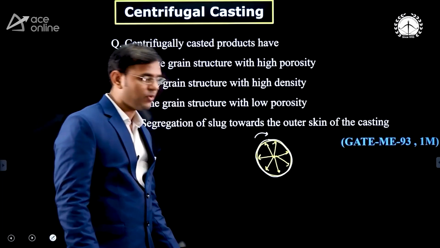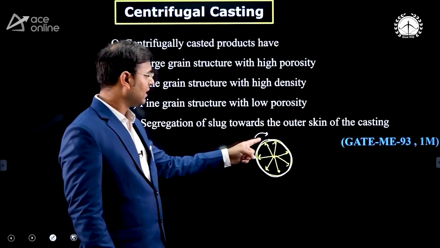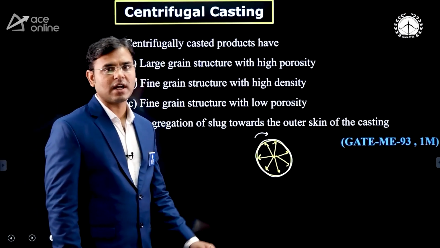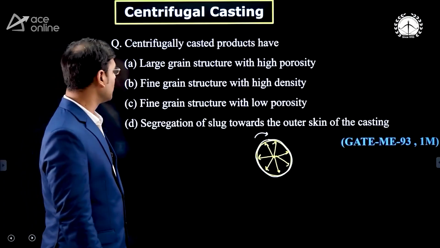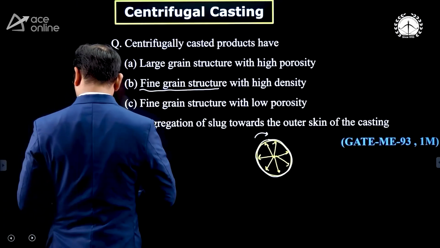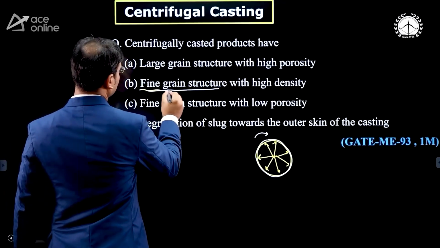Forced convection is related to the heat transfer subject, and because of that the outside of the molten metal is cooling very fast. The fast cooling leads to a fine grain structure. Then we will get the fine grain structure.